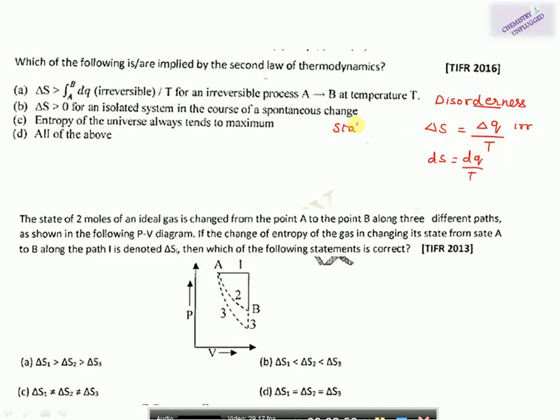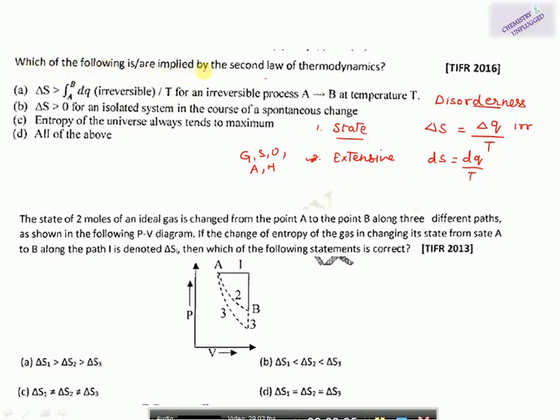Then entropy is a state function. It is an important thing that it is a state function. It depends only on the initial and final state of the process. Then the second important thing is that it is an extensive function. Extensive means it depends on the mass of the gas. So it is extensive in nature. All the functions G, S, U and A, and H, these are all extensive functions, depending on the mass or number of moles. So now we can solve this problem.